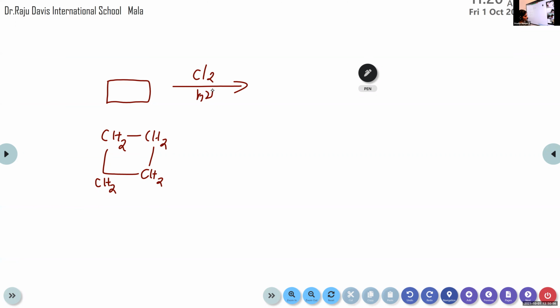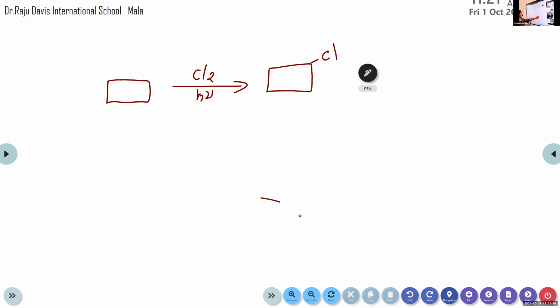Hydrocarbon reacts with chlorine in the presence of UV light. What will be formed? This chlorine will be substituted in the cyclobutane, right? So it will be substituted. Clear? This is the first reaction that takes place. Cyclobutane will react with chlorine in the presence of light. The chlorine is substituted on the cyclobutane.